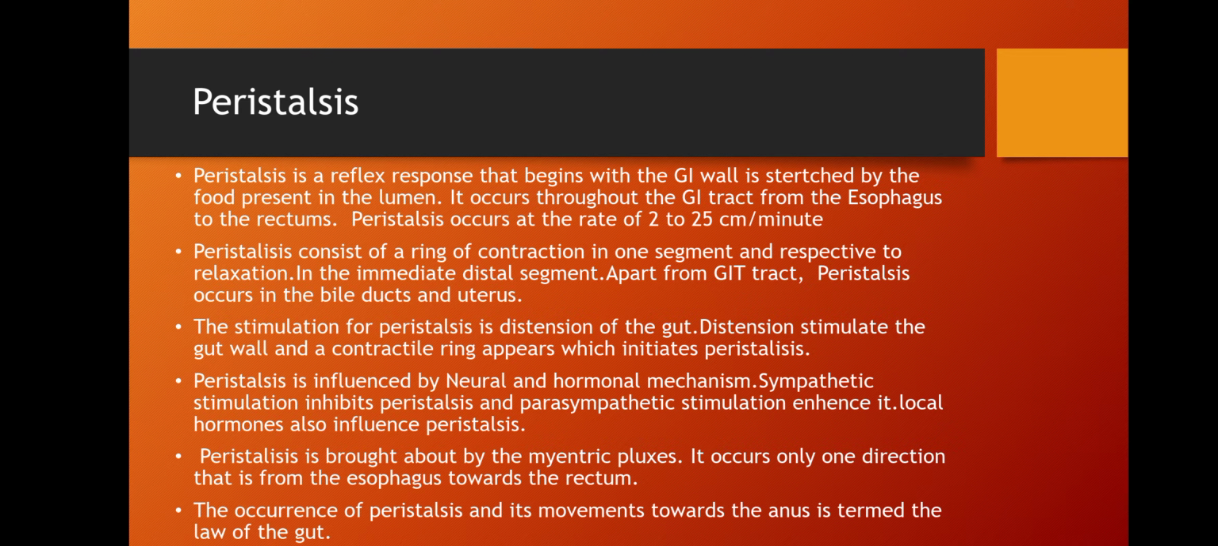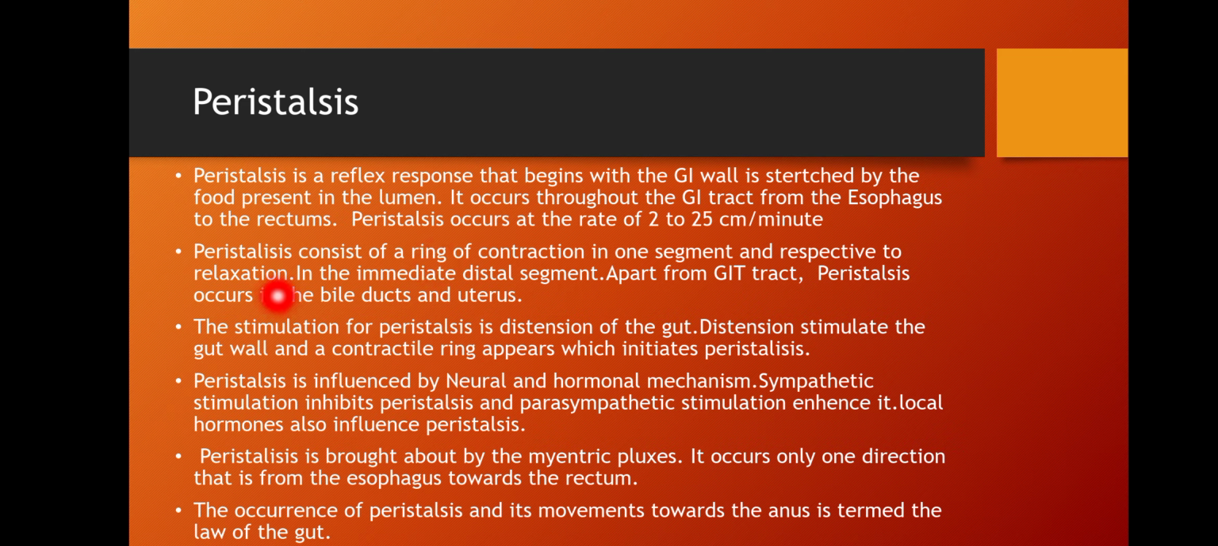Now we will see about peristalsis. Peristalsis is a reflex response that begins in the GI wall when it is stretched by the food present in the lumen. It occurs throughout the GI tract from the esophagus to the rectum, at the rate of 2 to 25 cm per minute. Peristalsis consists of a ring of contraction in one segment, with relaxation in the immediate distal segment.